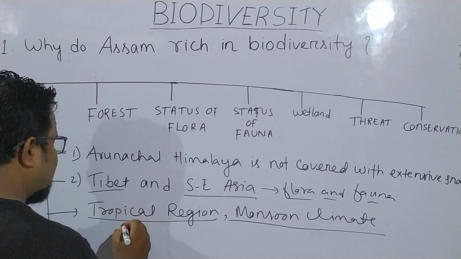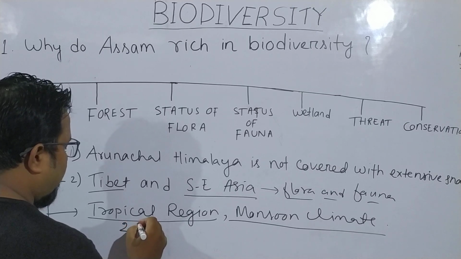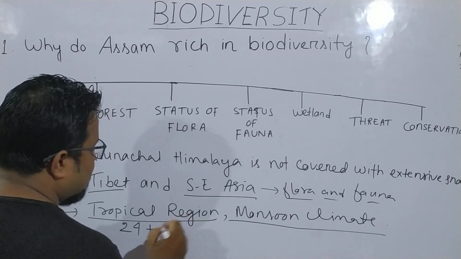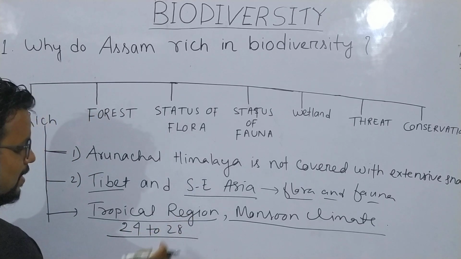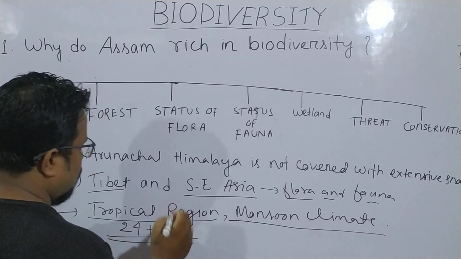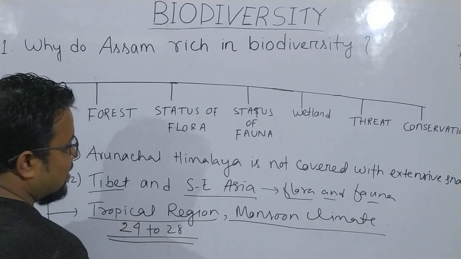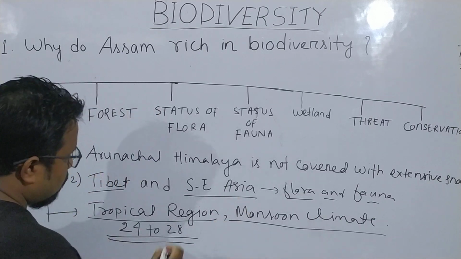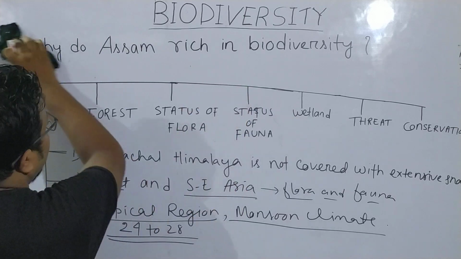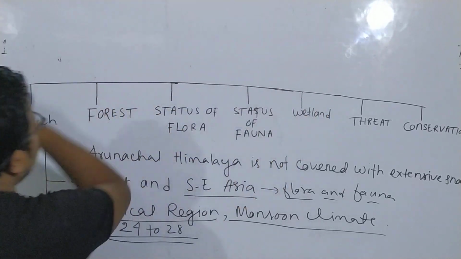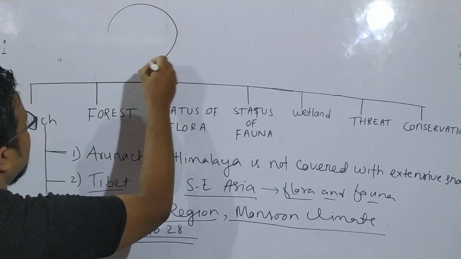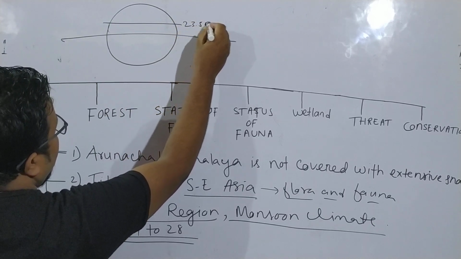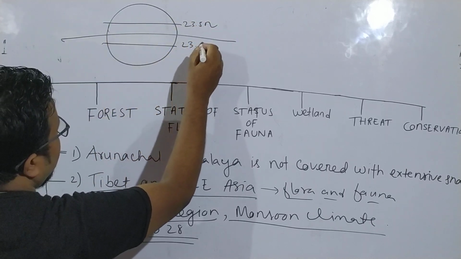Although Assam extends in latitude from approximately 24 degree north to 28 degree north. I am saying approximately because it's 27 point something, and around 24. Suppose this is the equator, this is 23.5 north, and this is 23.5 south.